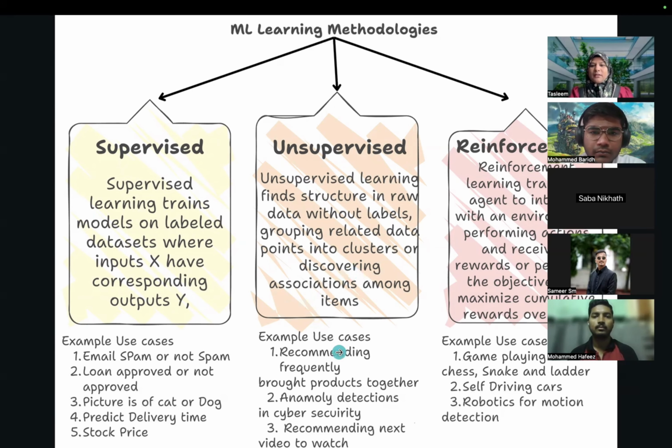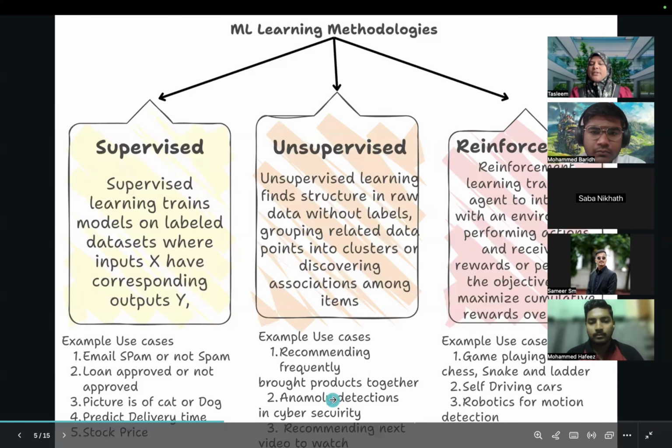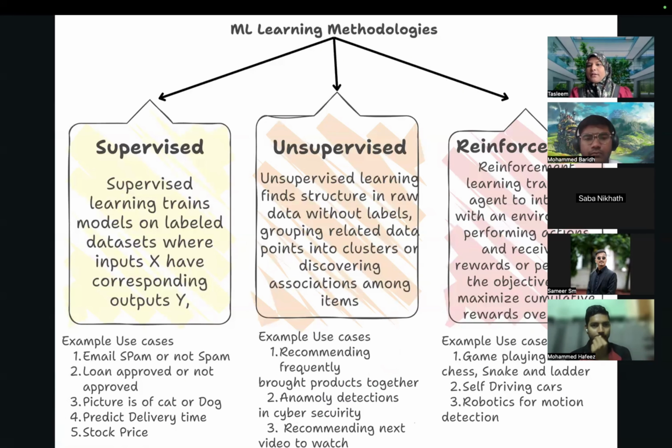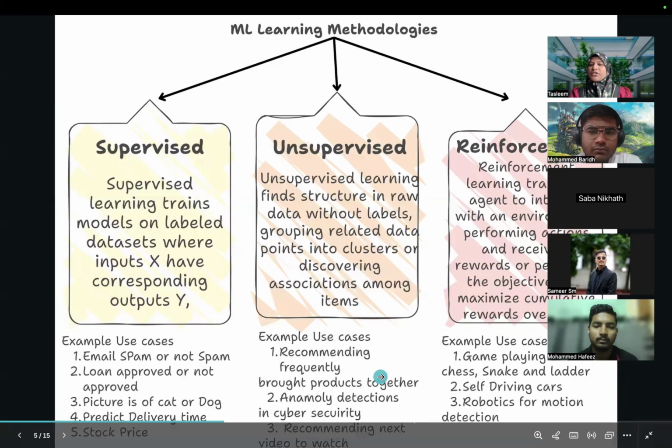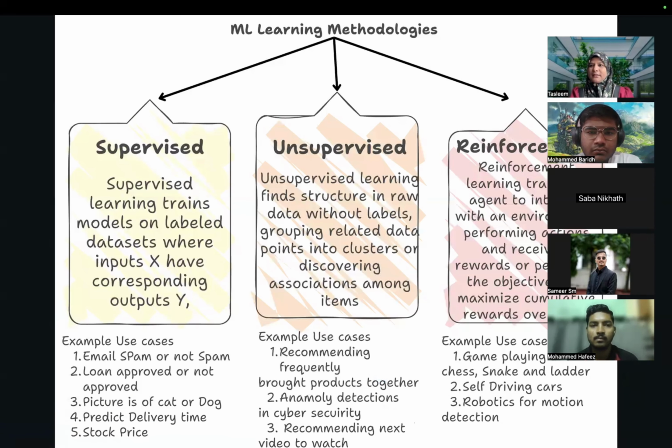Okay. So the same concept is applied in anomaly detection in cyber security. Cyber security में anomaly detection के लिए, anomaly मतलब something which is not part of any cluster. Some activity which is being done on my website which is not normal. तो those situations, वो जो incidents हैं वो find out करने के लिए cyber security में anomaly detection काम आता है. Okay. Likewise, recommending next video to watch. These are all examples of unsupervised learning. You are able to understand?